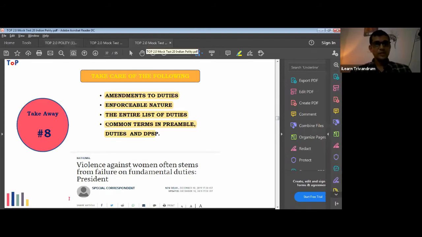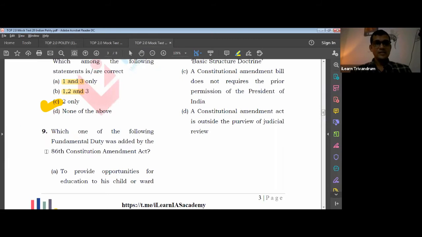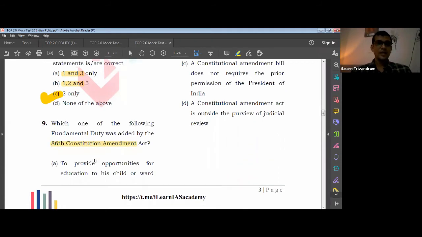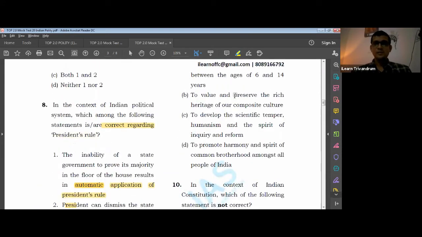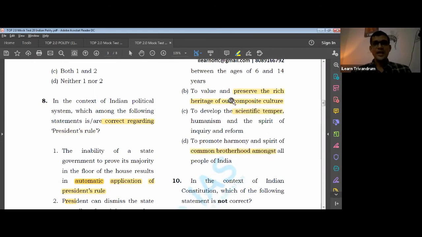So what is the question? Okay, so we have the 86th Amendment. What is the 86th Amendment? When was it passed? 2002. It was passed in 2002. It provided for child education. Correct. So there is this word. You don't have to even read the whole option. Just look into this, because the options are A, B, C, D, which means they will be different. Yeah, this is about culture. This is about scientific temper. This is about common brotherhood. So definitely the answer is A.